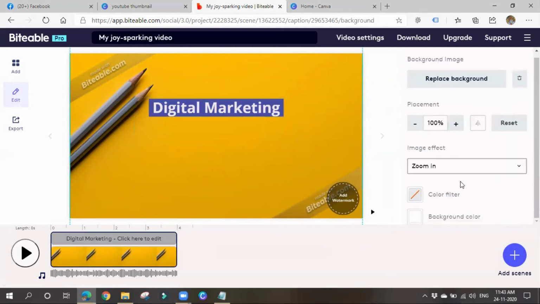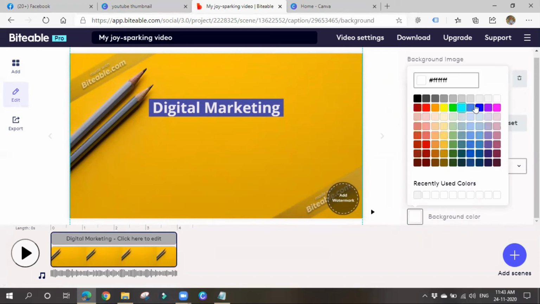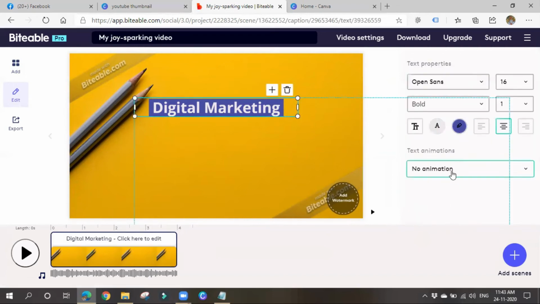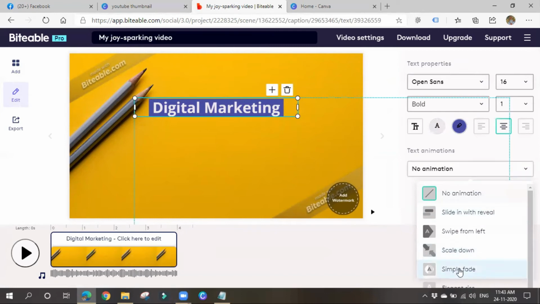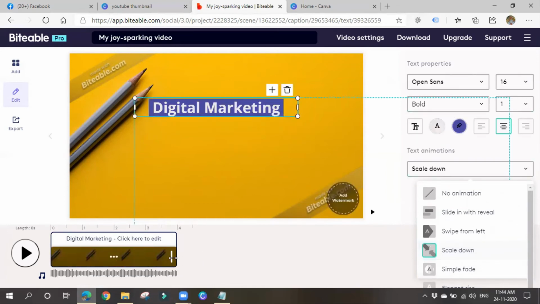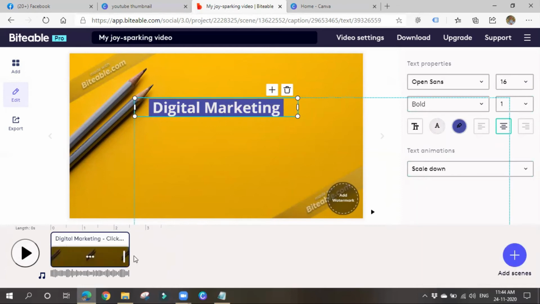Now you can also add an animation and a background color, if you want any. No animation, so simple fade, scale down. You can also reduce the video, guys. If it is for 3 seconds or so, you can reduce the video length also. How much video length you want, simply keep it here and you can drag and drop. You can drag it and adjust the size of the video also.